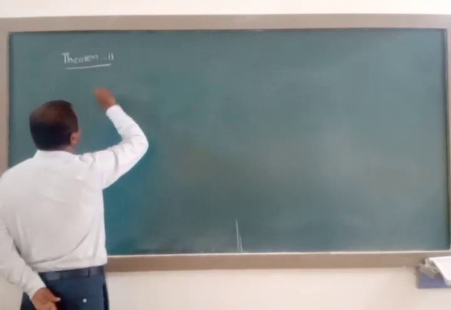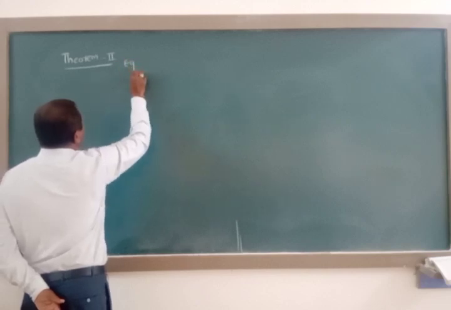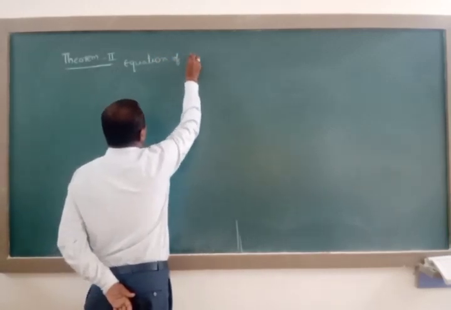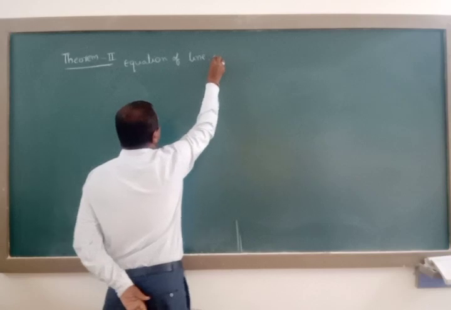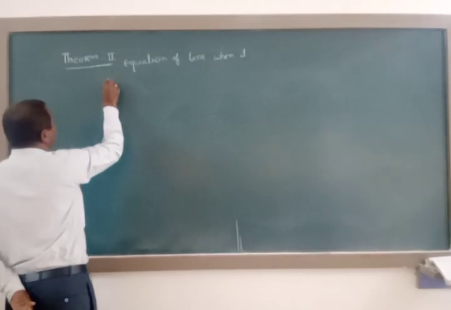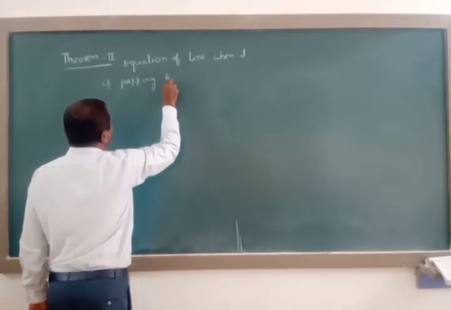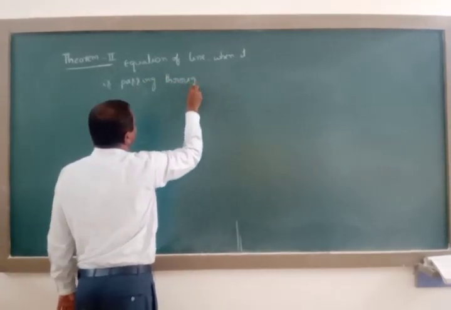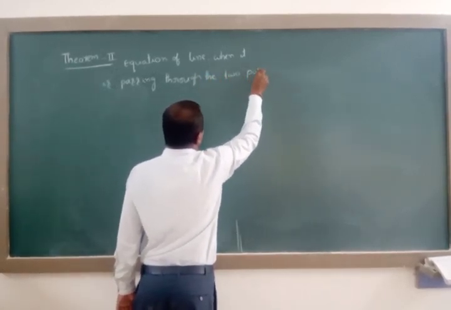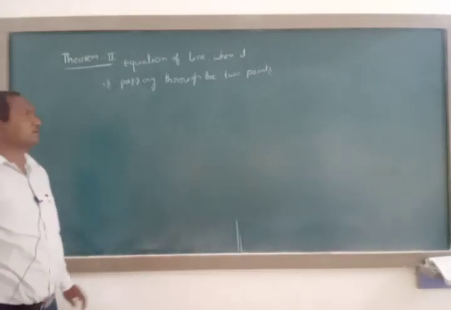Theorem 2 means the equation of a line when it is passing through the two points.